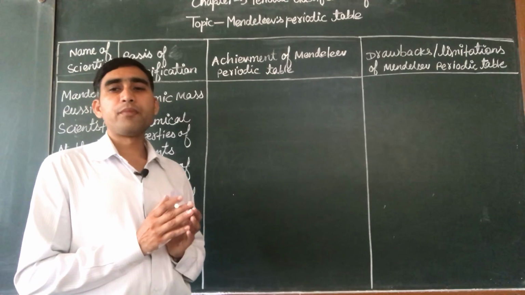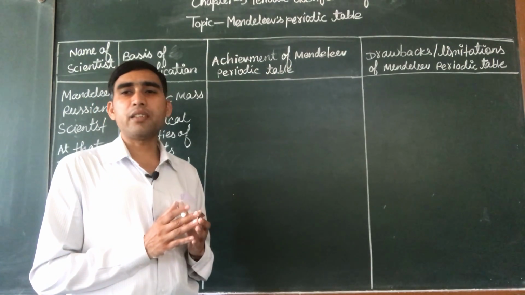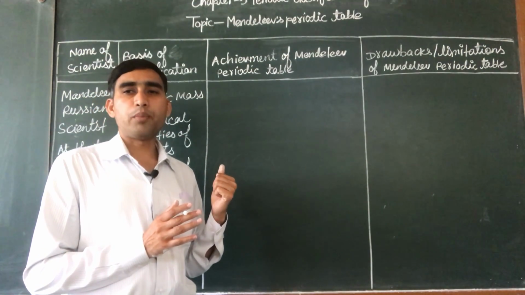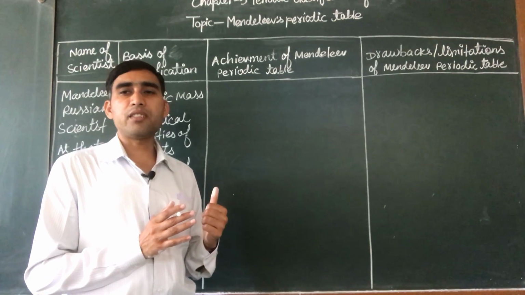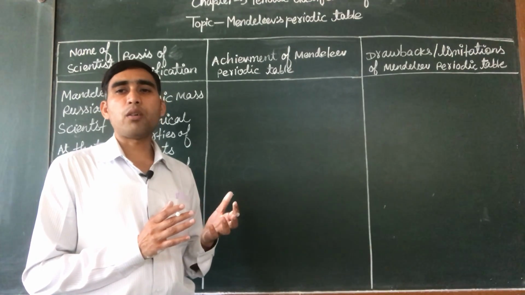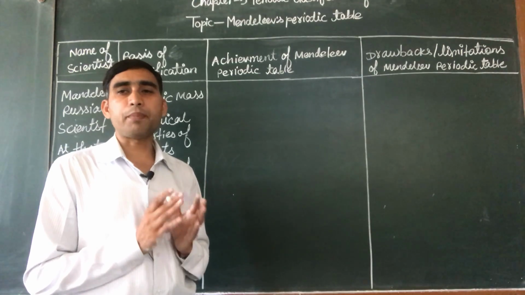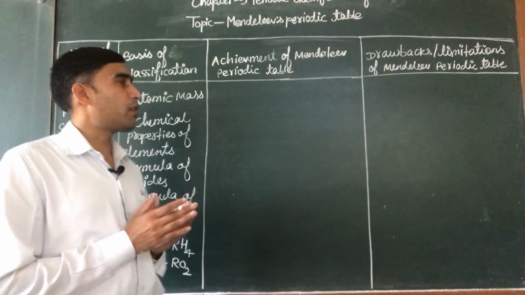But here the other thing he has taken is chemical properties of elements, and under this he has taken the general formula of hydride and oxide of the respective group of this table.